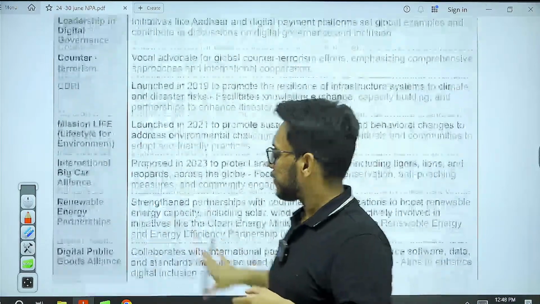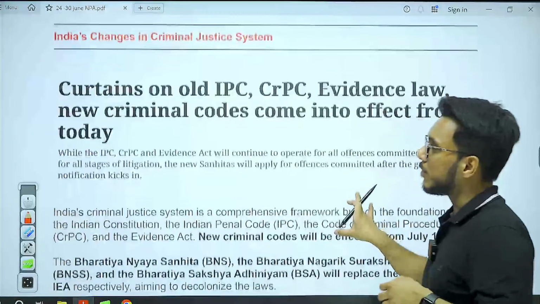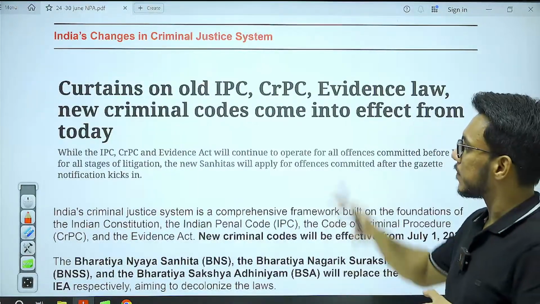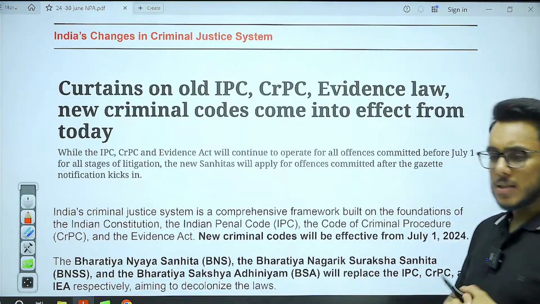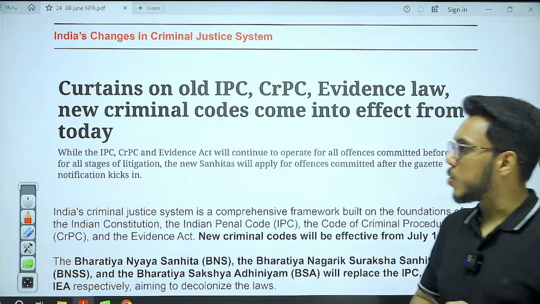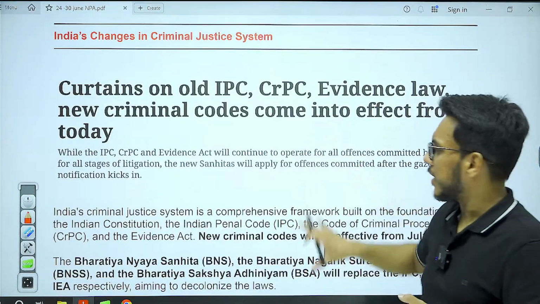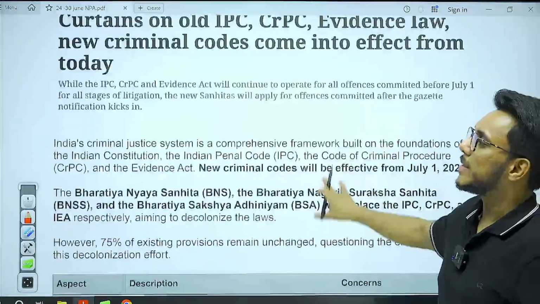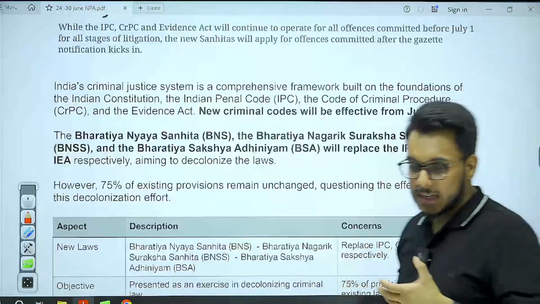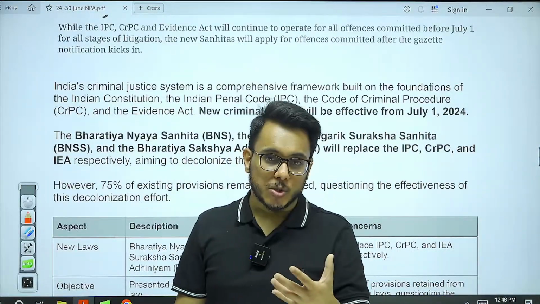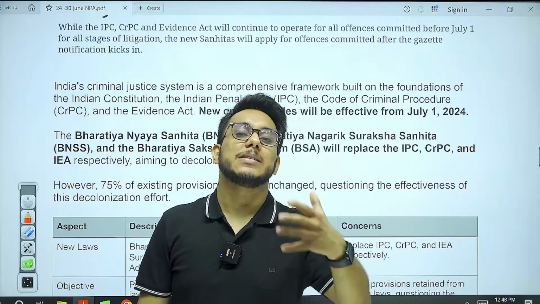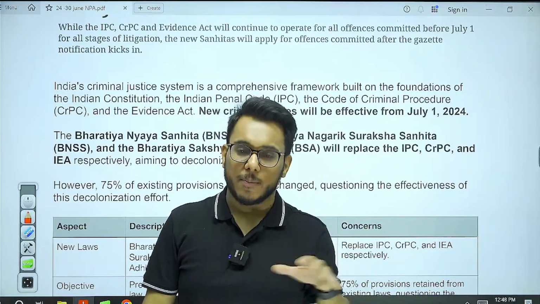Okay, moving on. India's changes in criminal justice system. So guys, if you are following the news, you might be knowing also. Now this article I took from the Indian Express. So basically what happened recently, three criminal law bills that were introduced in order to replace IPC, CRPC and Indian Evidence Act have come in place.